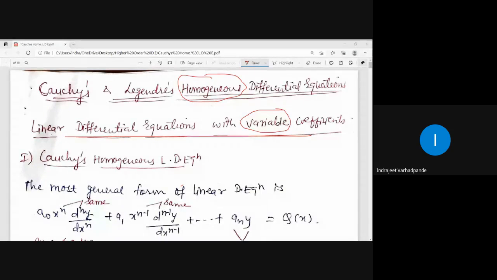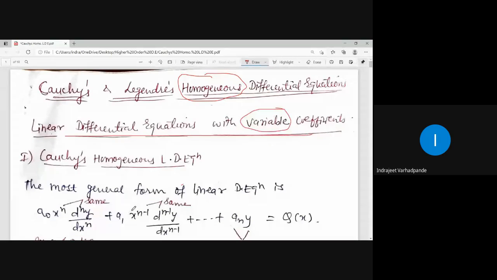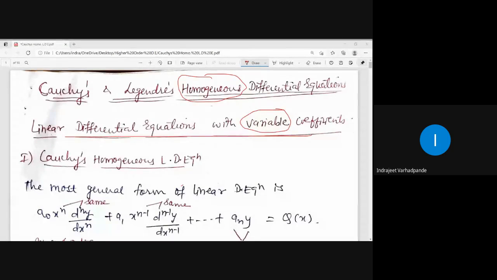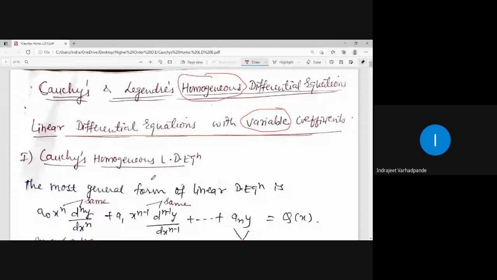Prior to this, whatever differential equations we had talked about, all were having constant coefficients, if you remember or observe well minutely. In the method of variation of parameter, the standard form is given by d2y by dx square plus k1 dy by dx plus k2 into y is equal to a certain term on the RHS. In that, what are those k1 and k2? Those are constant terms, right? So whatever the differential coefficients, d2y by dx square or dy by dx, all the coefficients of these differential coefficients used to be constant terms.